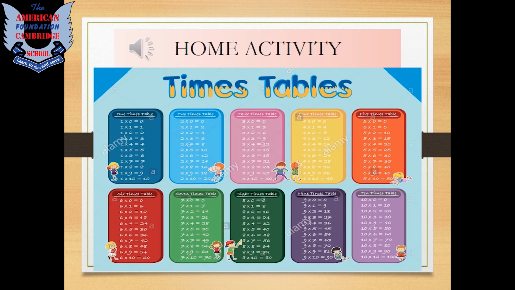Children, this is a small home activity, or you can say home learning for you. What you need to do is start learning the tables from 2 till 10. I'm sure you are all smart children and you know the tables from 2 till 5. We have already learned those tables in school. So start learning the tables from 6 to 10 and revise all you have already learned. You have a lot of time. You are not coming to school. So rather than spending a lot of time watching TV and playing games, you better start learning these tables. Understand? I'm sure you all will listen to me and start learning the tables from now onwards.